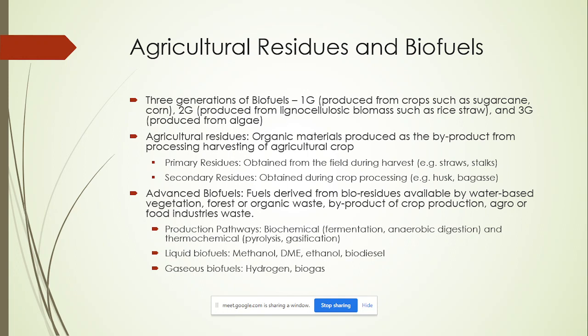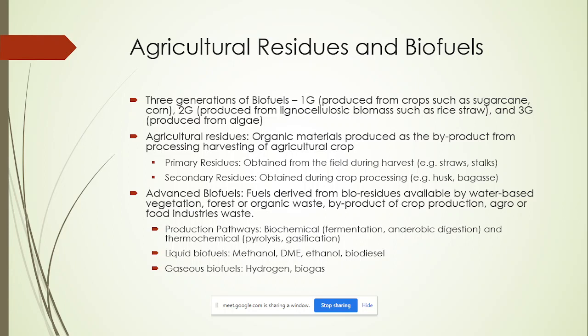So what are biofuels? Biofuels are fuels that are produced from biomass, that is plant or animal or organic matter essentially. So organic matter can be either crops, or it could be crop residues, or it could be something completely different like algae. So we have three generations of biofuels: the first generation, the second generation, and the third generation.